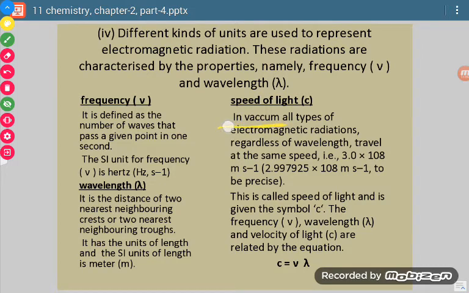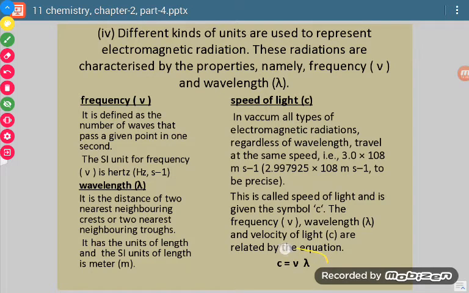So in vacuum, whatever the radiation and whatever its wavelength, it will travel with the same speed, and that speed is the speed of light, which is taken as 3 into 10 raised to power 8 meter per second. It is denoted by c, and it is the speed possessed by all electromagnetic radiations, whatever their frequency or wavelength.